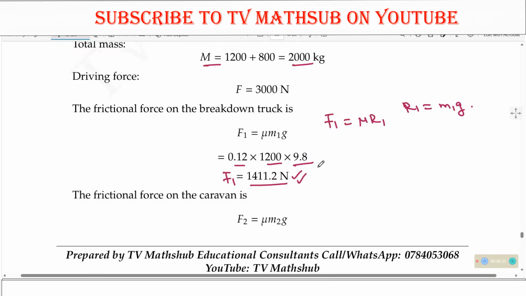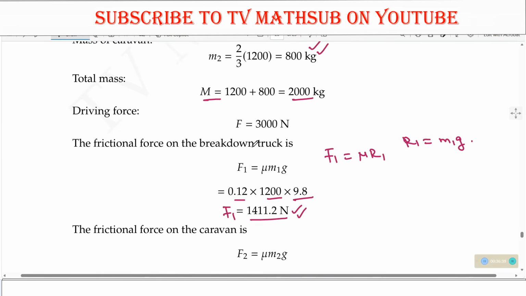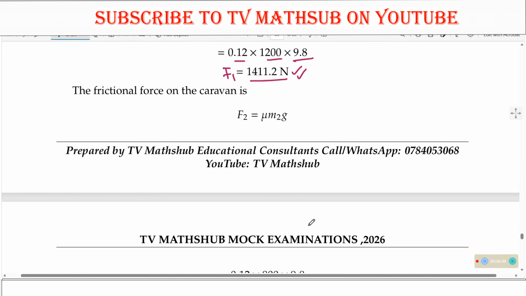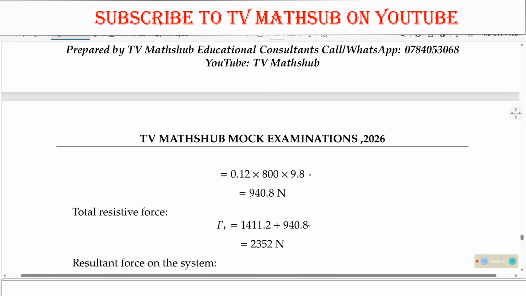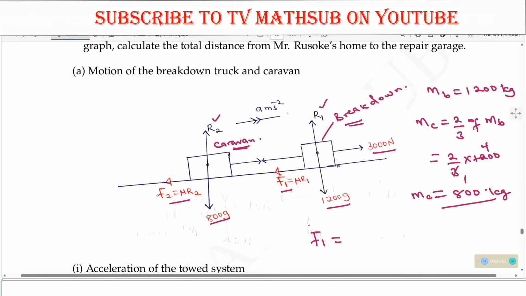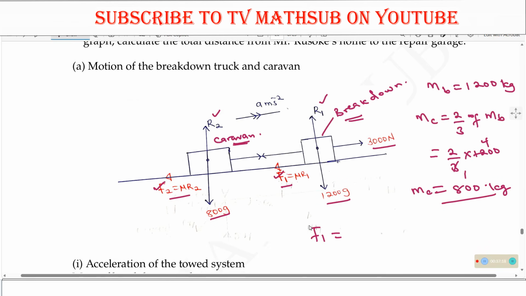Then we need to get F2. That is the frictional force on the caravan. This one is the frictional force on the breakdown truck. So let us now get the frictional force on the caravan, and it will be equal to mu R2, and our R2 is M2 times the acceleration due to gravity, and that is what we shall get. From that, you will be able to get the total frictional force. The total frictional force, of course, will be this plus this.